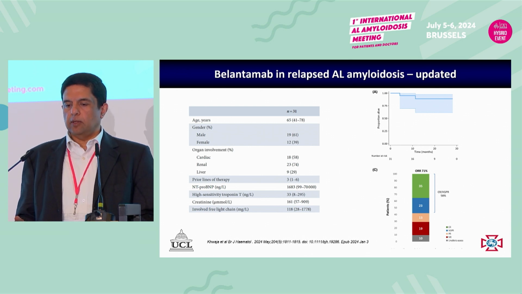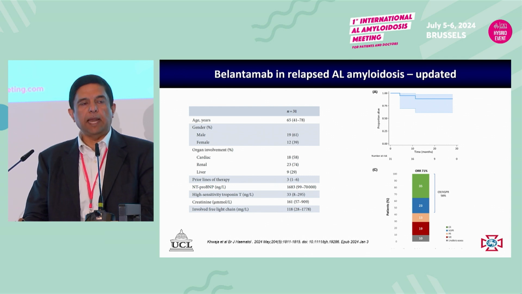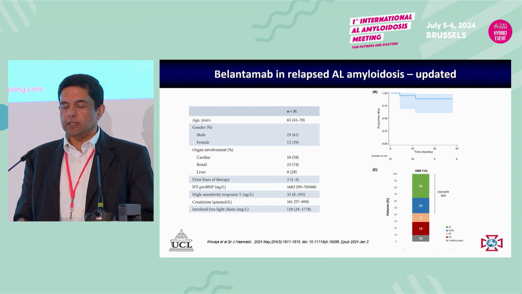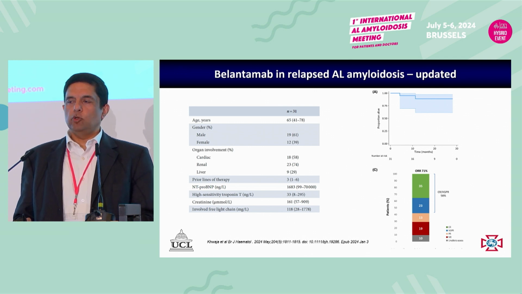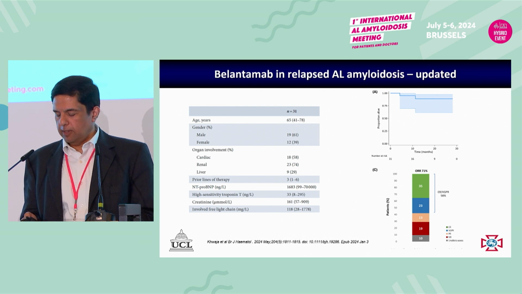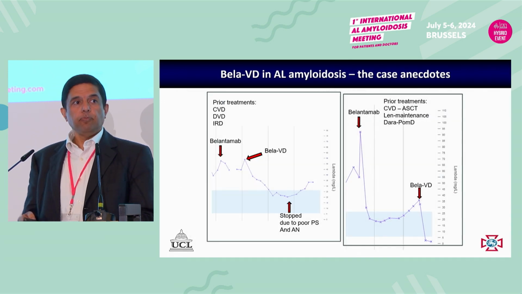What we have now seen is that within this study, we've had a couple of patients treated at our center who had started progressing on belantamab, which was used as fifth-line treatment after lots of initial therapies. And we now have two big phase 3 clinical trials published in myeloma, one with bortezomib, one with pomalidomide. And we thought we'd try adding bortezomib to belantamab to see what happens in these two patients.